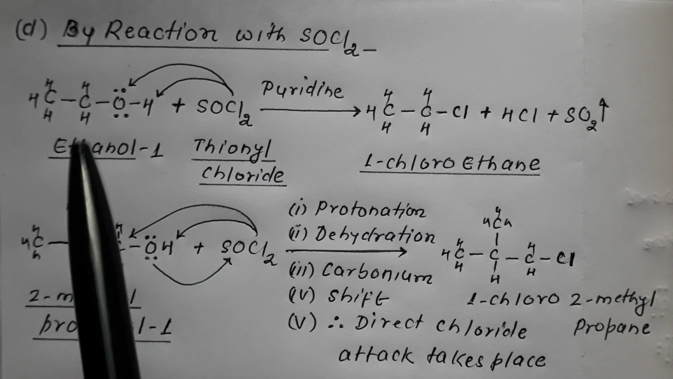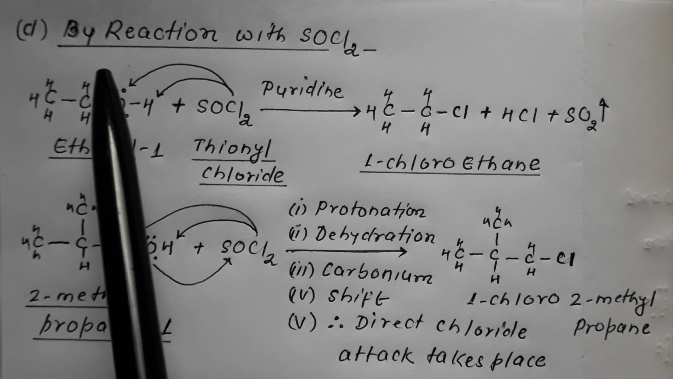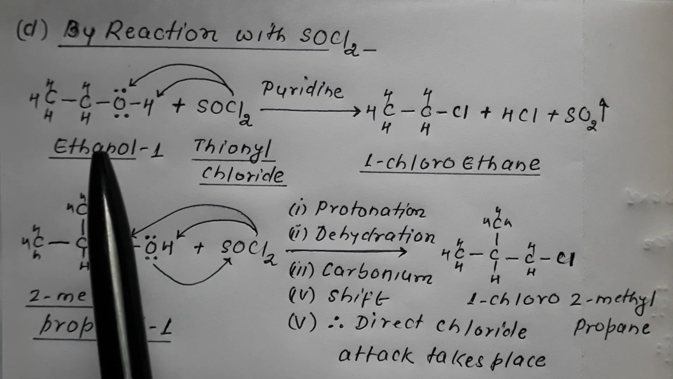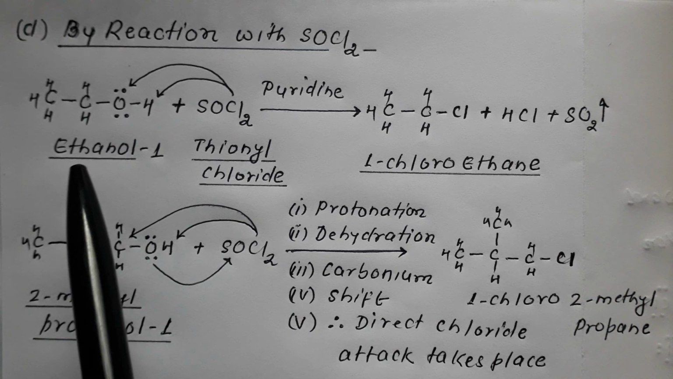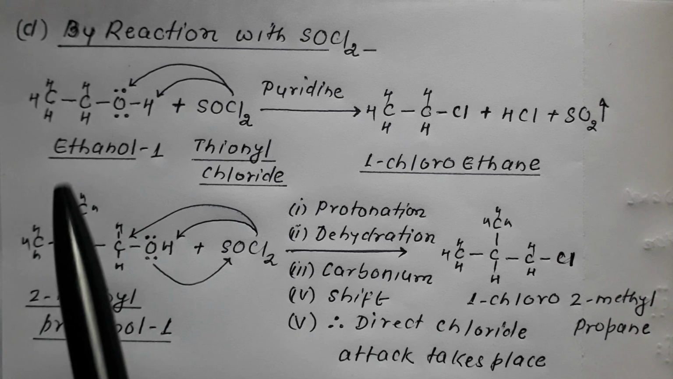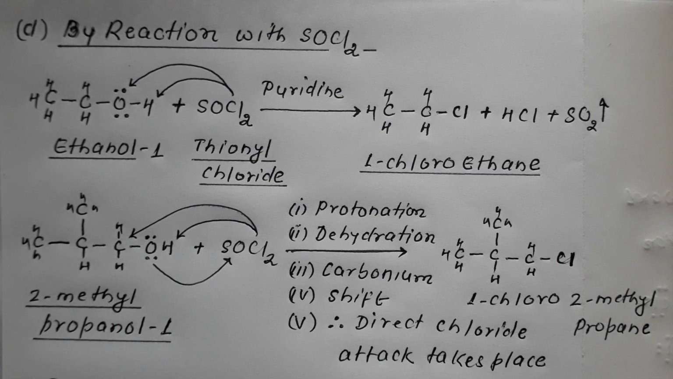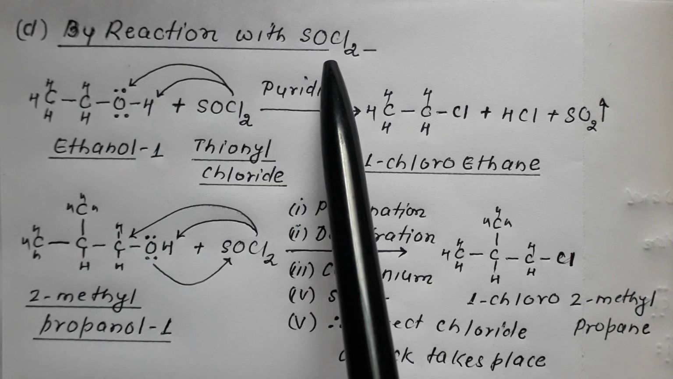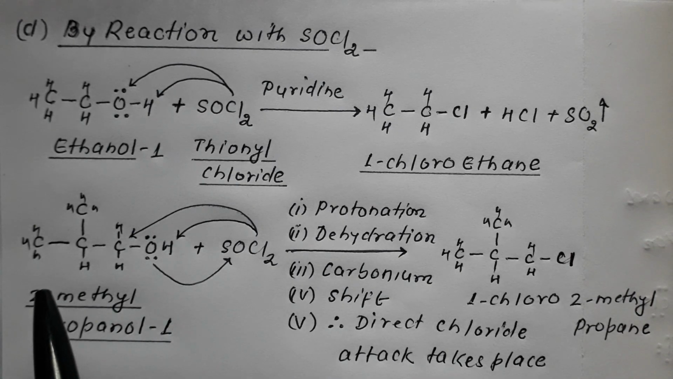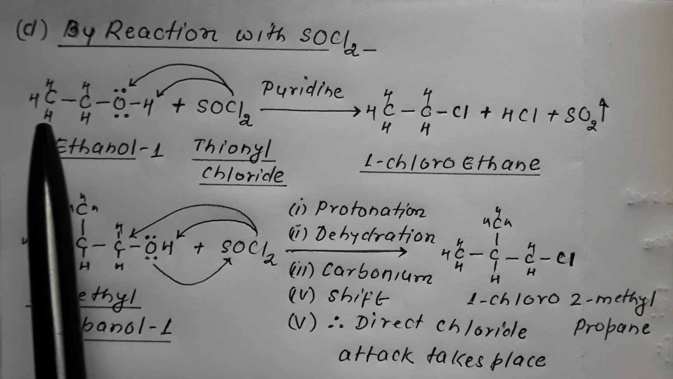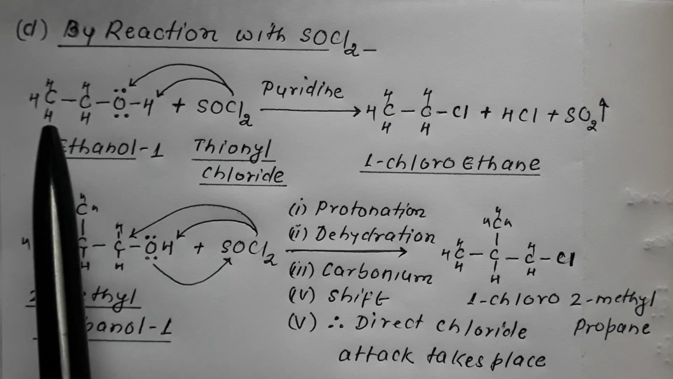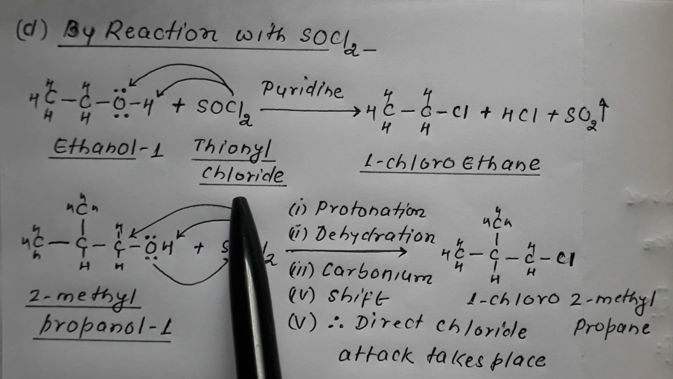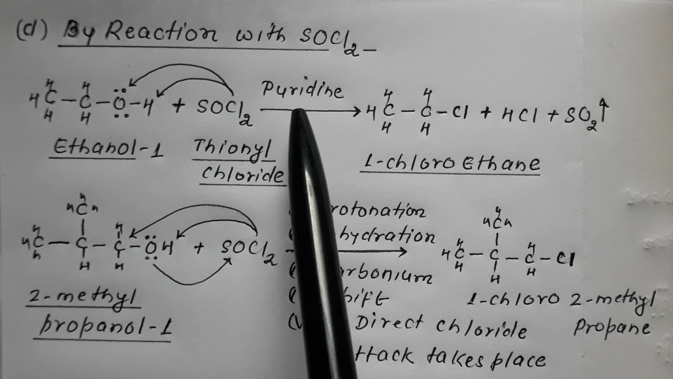So the next method is by reaction of alcohol with SOCl2, thionyl chloride. Alcohol can be converted into haloalkane first by reaction with HX, next by reaction with PCl5, third by reaction with PCl3, and now by reaction with SOCl2, termed thionyl chloride. Let us keep it simple first. We have taken CH3CH2OH, which is made to react with SOCl2, thionyl chloride, in presence of pyridine. What happens?